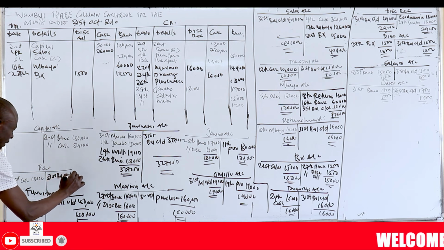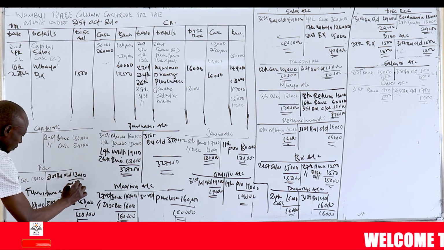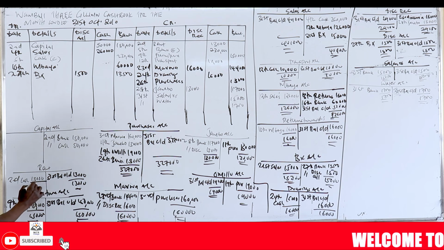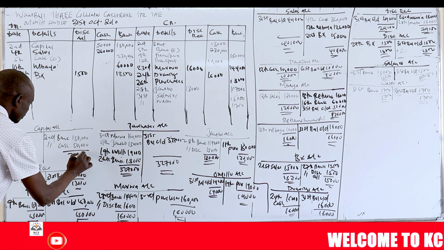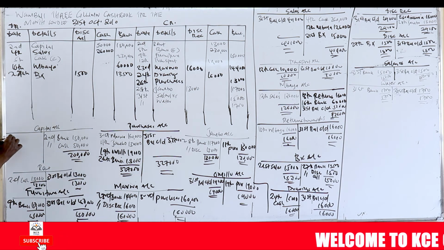Balance carried down 13,000. This is 200,000. 31st.